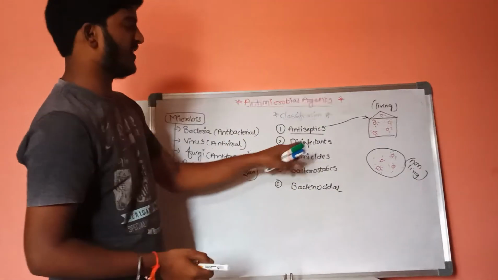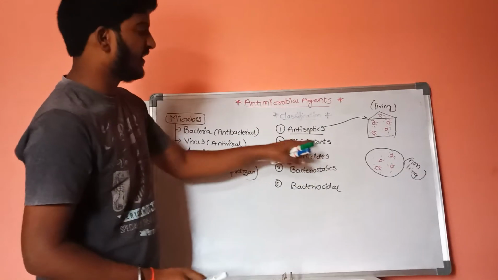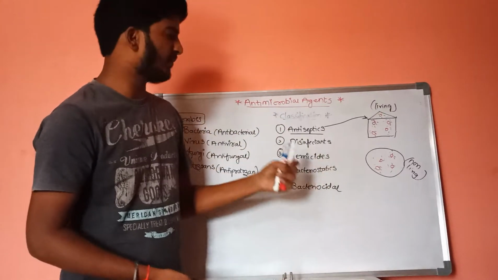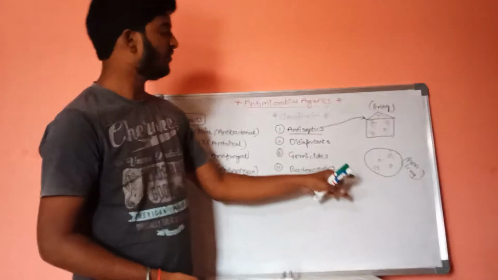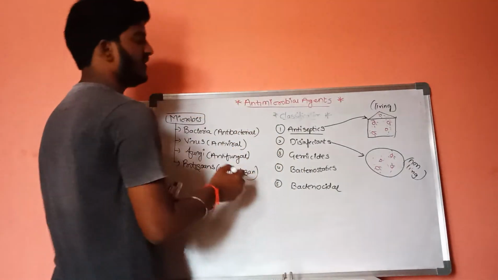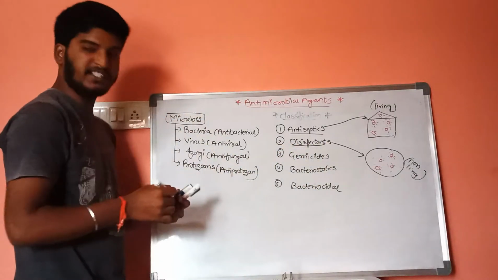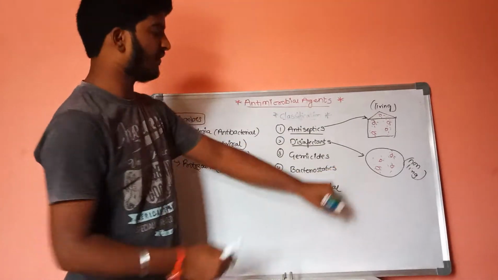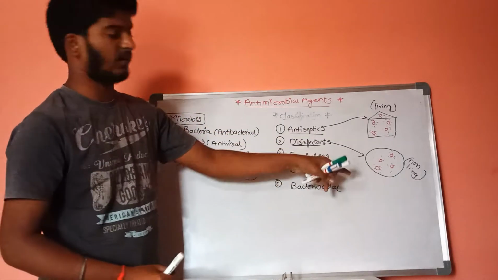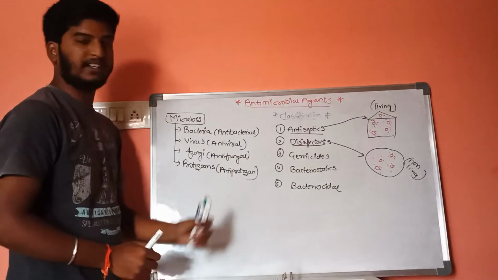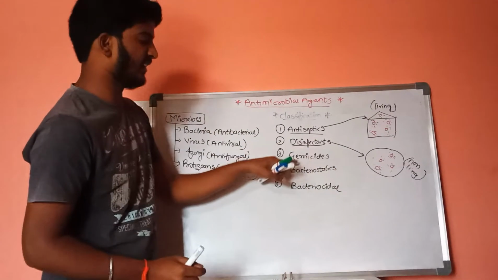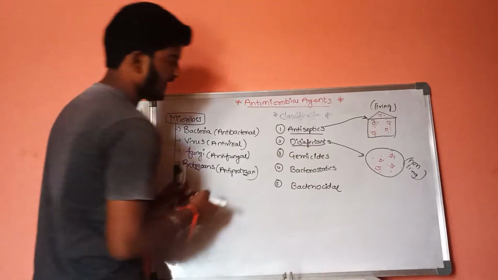If we discuss disinfectants, disinfectants are the group of antimicrobial agents which inhibit or kill the growth of microorganisms only on the surface of non-living organisms. These disinfectants cannot be applied on the surface of our body. Examples are Dettol and Harpic, which is used in our toilets. These are disinfectants which are used only on non-living organisms. This is the second category, and the third category is germicides.